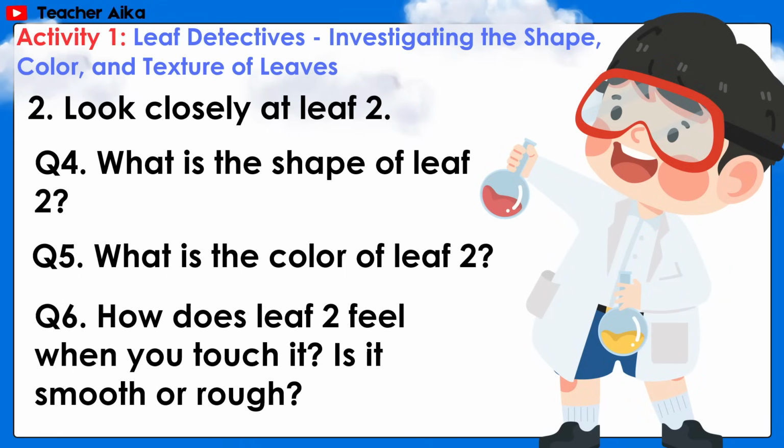Number 2, look closely at leaf 2. Question 4, what is the shape of leaf 2? Question 5, what is the color of leaf 2? Question 6, how does leaf 2 feel when you touch it? Is it smooth or rough?